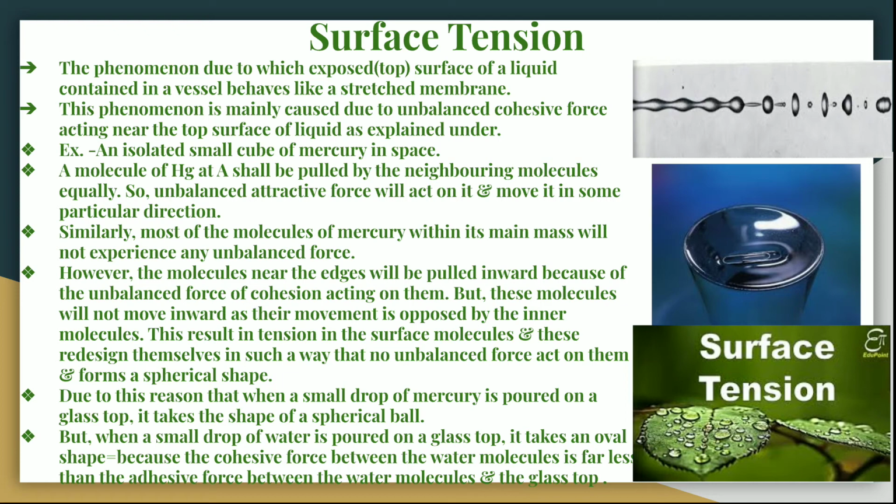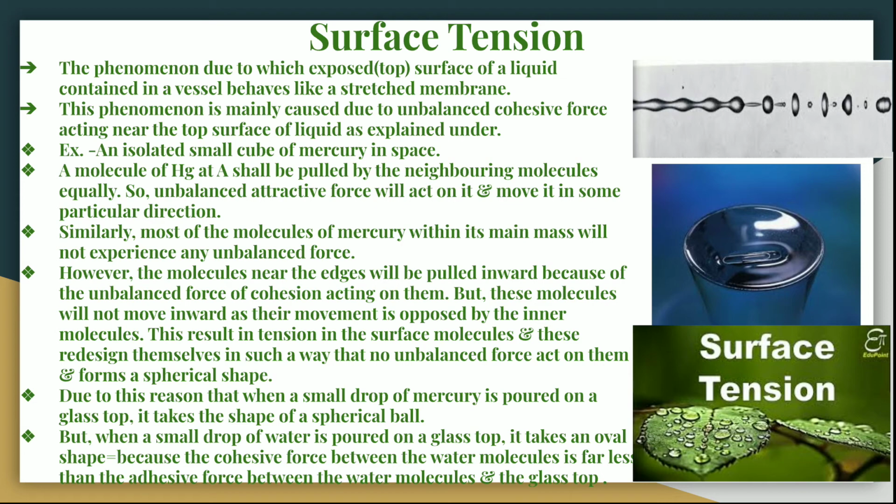Now, the molecules near the edges will be pulled inward because of the unbalanced force of cohesion acting on them. But these molecules will not move inward, as their movement is opposed by the inner molecules. This results in tension in the surface. Molecules redesign themselves in such a way that no unbalanced force acts on them, and they form a spherical shape.